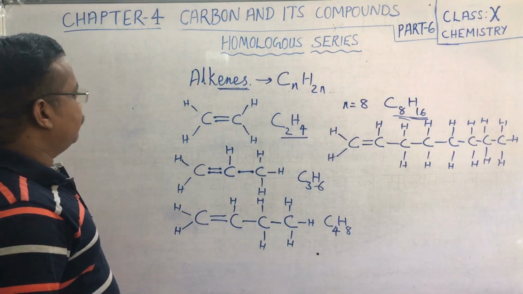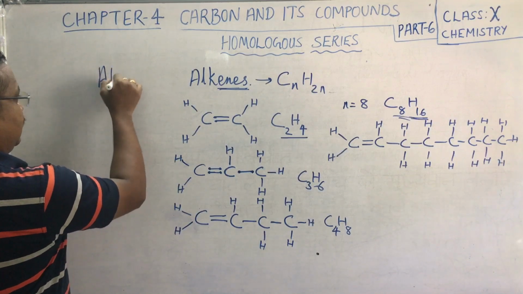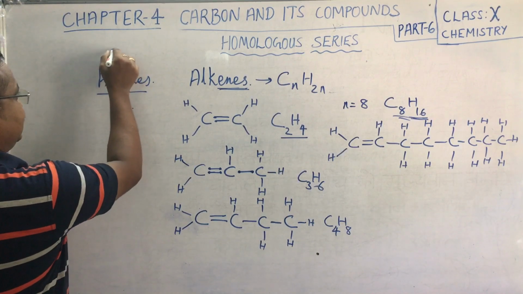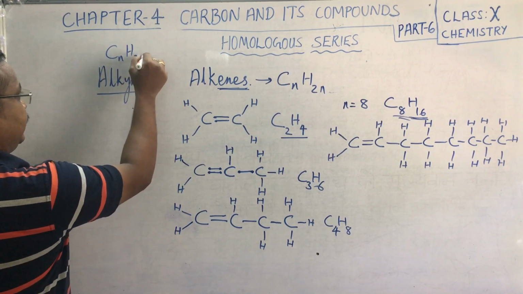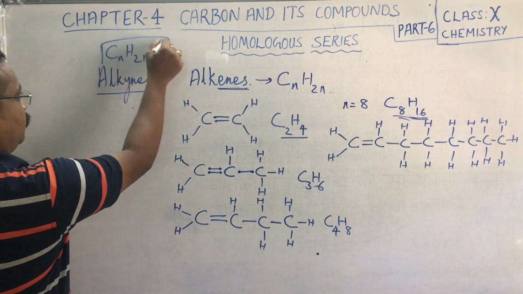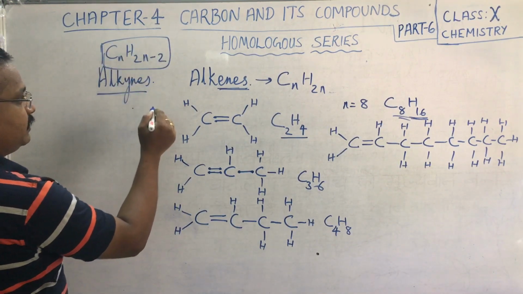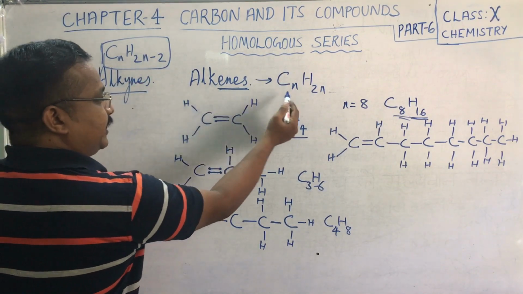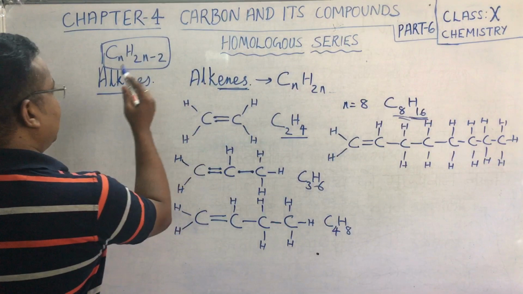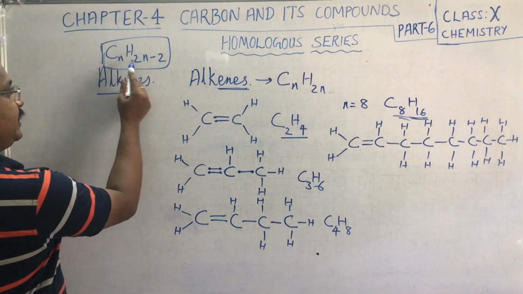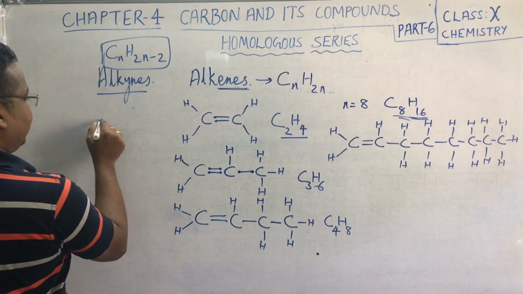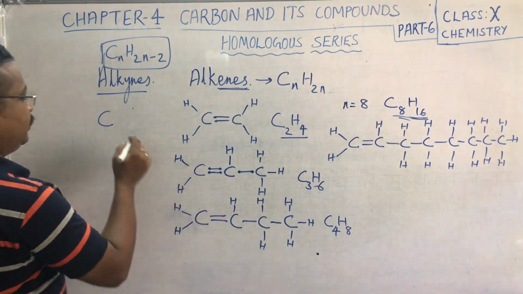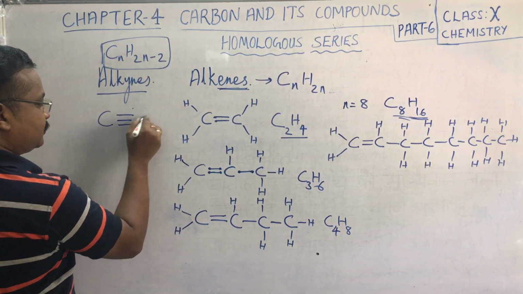Now, in case of alkynes, there is a general formula for them, that is CnH2n minus 2. So, in case of alkanes, we have discussed CnH2n plus 2, and alkenes we have studied CnH2n. In case of alkynes, we have the general formula CnH2n minus 2. Look at here, one carbon is there. It is not possible to form a triple bond, so we need to take at least 2 carbon atoms.